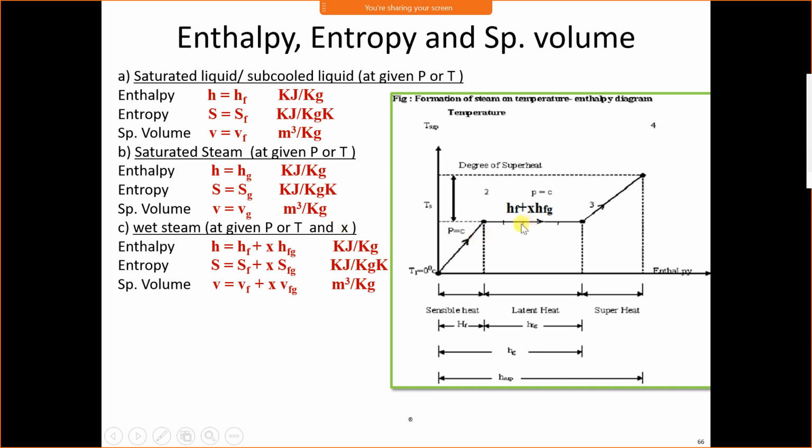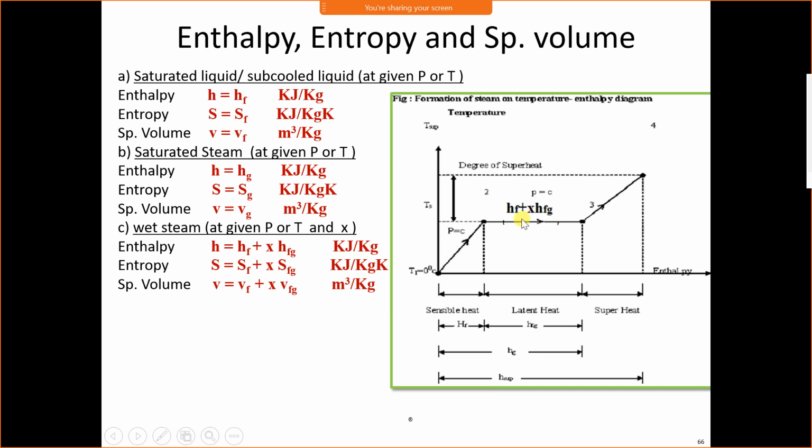And x is a compulsory value, x is the dryness fraction. Look at here, at this point, if the dryness fraction is x, then at this point enthalpy will be Hf, and this much is Hfg. But if we add Hf with Hfg, we will get enthalpy at this point. We want enthalpy at this point, therefore we will multiply latent heat with x. Therefore enthalpy at middle points is given as Hf plus x Hfg.